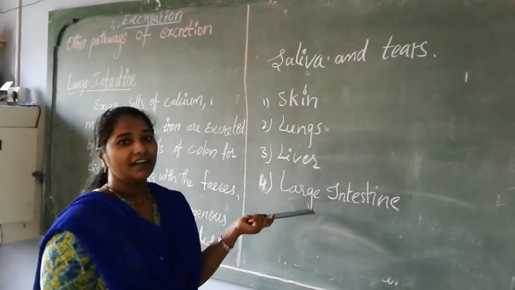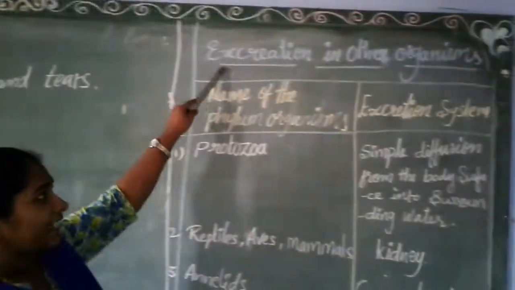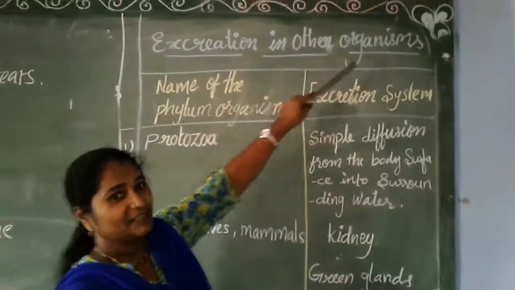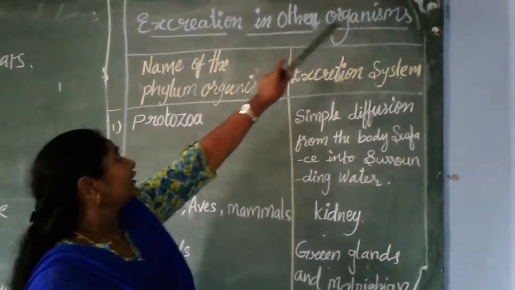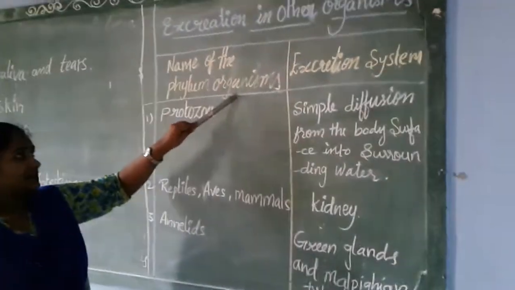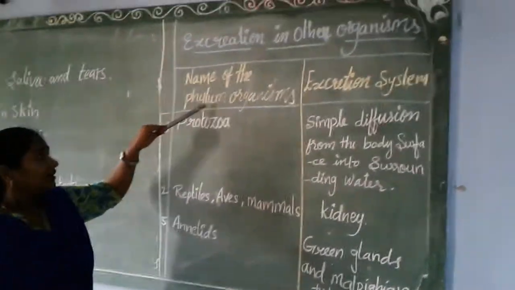Let us go to the other topic, excretion in other organisms. Here we look at the name of the phylum.